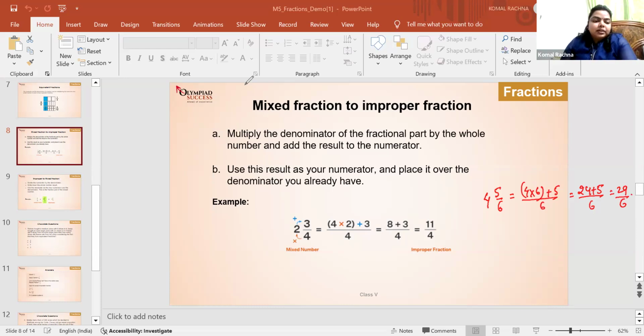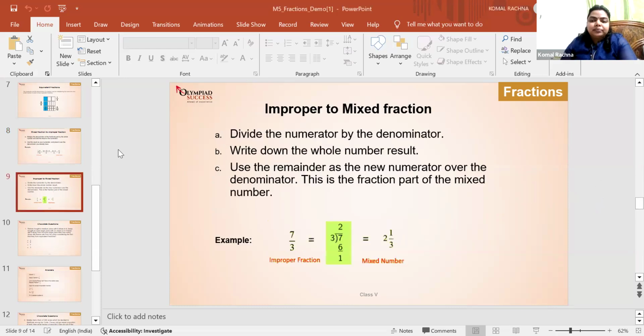Okay. Now the next thing is again to convert the improper to the mixed fraction. Like earlier you told me that you have to subtract this. If we have 7 by 3, how will you convert it into the mixed fraction?